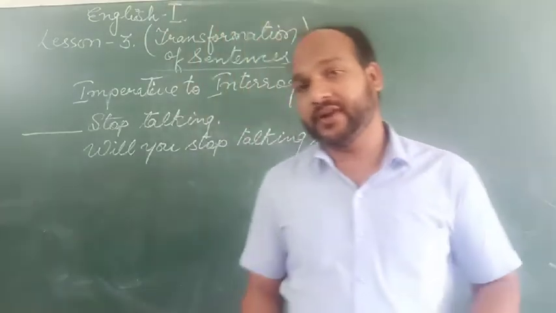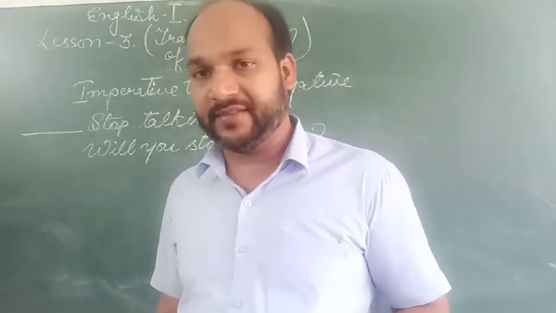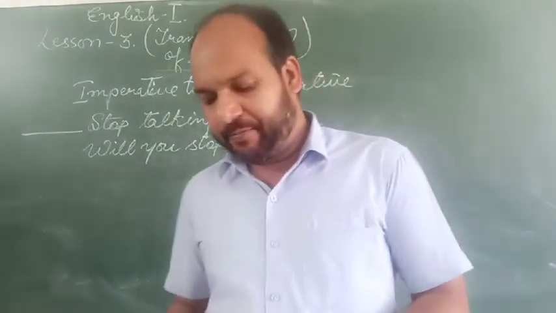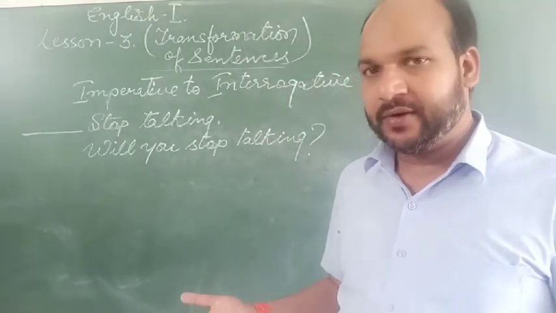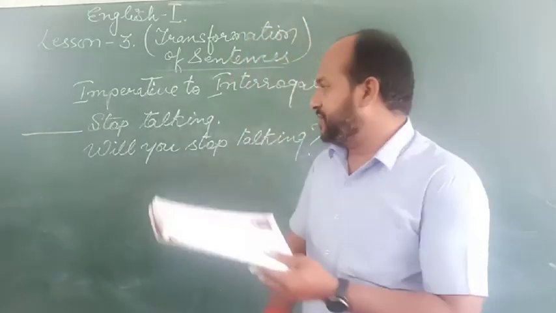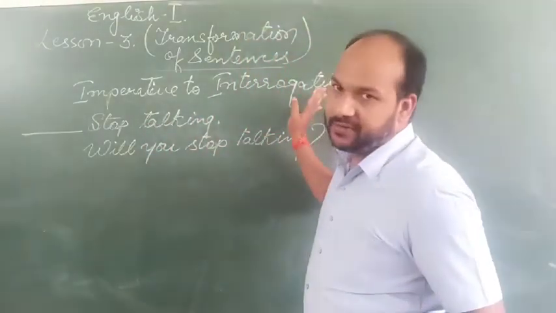For that we can write, will you get me a glass of water please? Or simply, if please is not added, get me a glass of water, will you get me a glass of water? Okay, so this way we change imperative to interrogative.